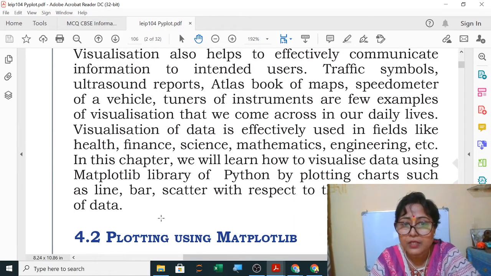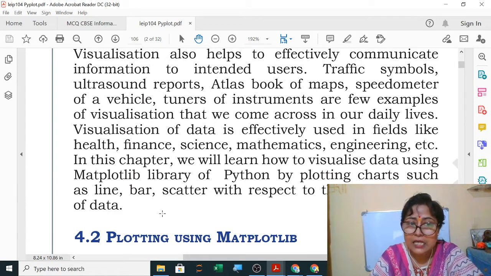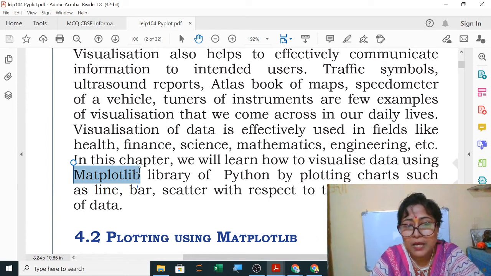In this chapter, we will learn how to visualize data using the Matplotlib library of Python by plotting charts such as line, bar, scatter with respect to the various types of data. Now, if in a question you are asked which library of Python is used to plot charts like line chart, bar chart, the answer will be Matplotlib.